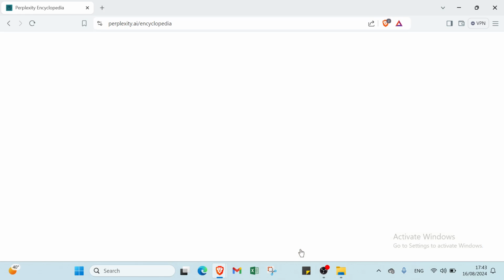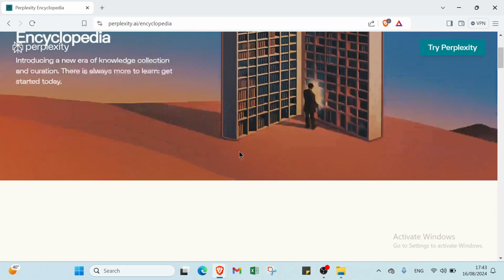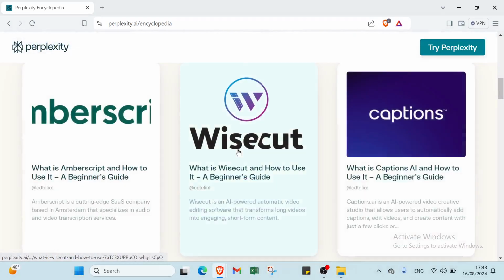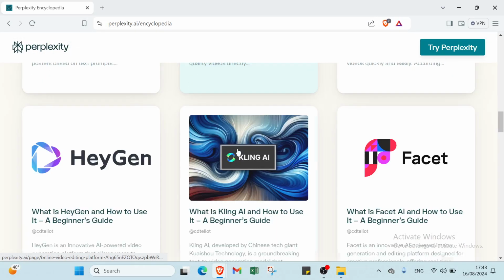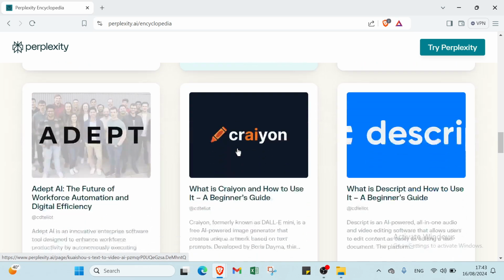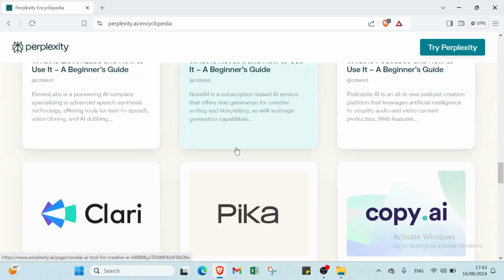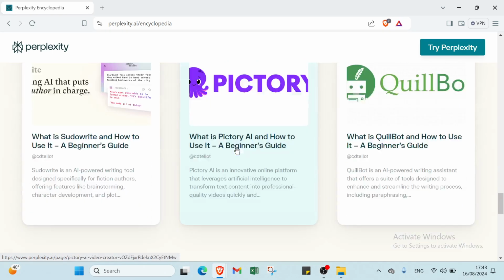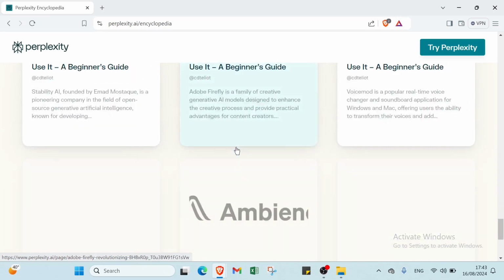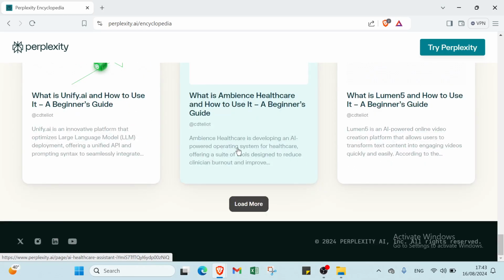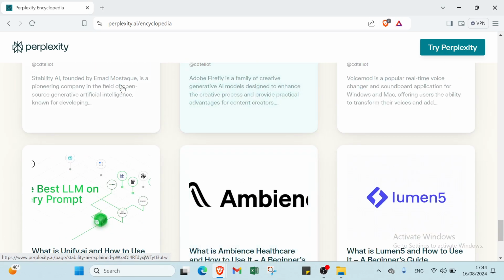And then we have the fifth one, it's affiliate marketing. For example, write a detailed blog post on the best AI tools for content creation, including Perplexity. Use affiliate links in the post so when readers purchase or sign up for the tools through your links, you earn a commission. Promote this blog post through social media and email newsletters to drive traffic.